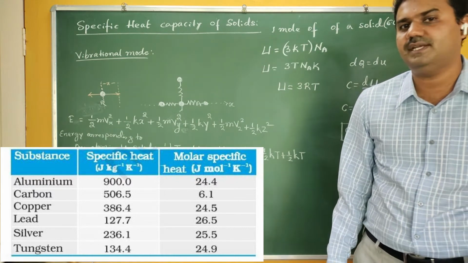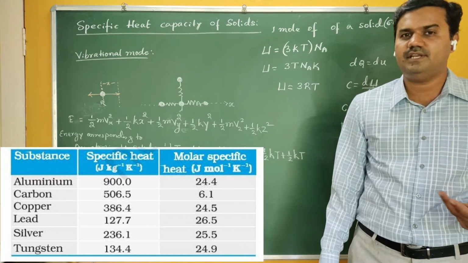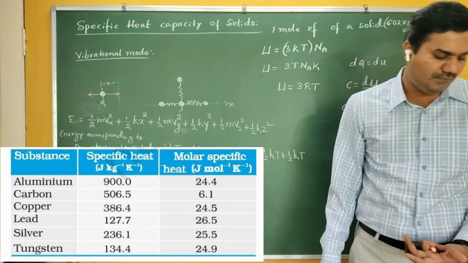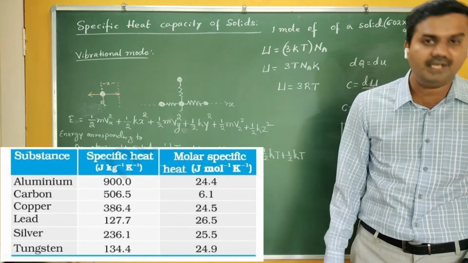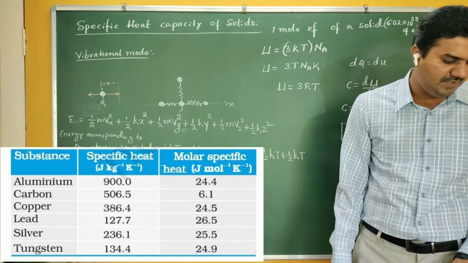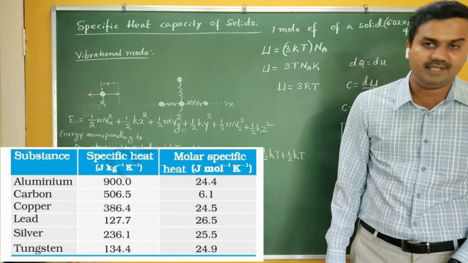If you take this specific heat, that means if you take 1 kg, the amount of heat required to raise the temperature of 1 kg of substance by 1 Kelvin, that is the usual principal specific heat, and it depends on the material. In this chart, aluminum is the maximum at 900, copper is 386, like this.